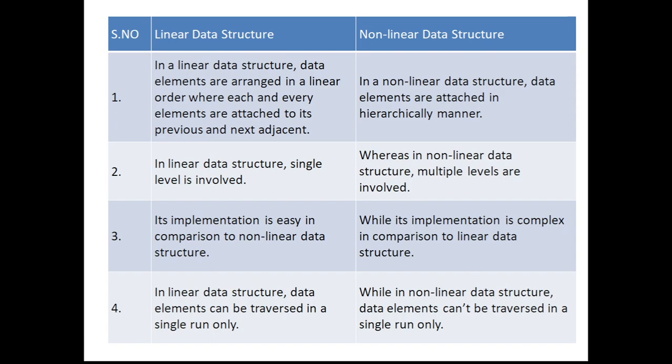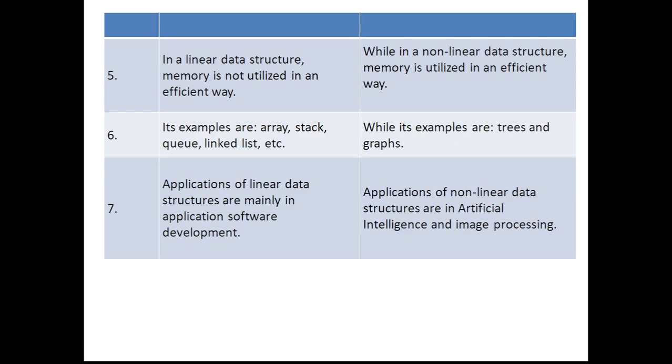So we need different paths to cover all the elements. The traversal becomes more tedious in non-linear data structures. And in linear data structures, the memory utilization is very efficient, while in non-linear, the memory utilization is not so efficient.